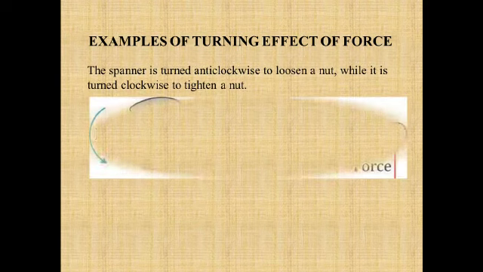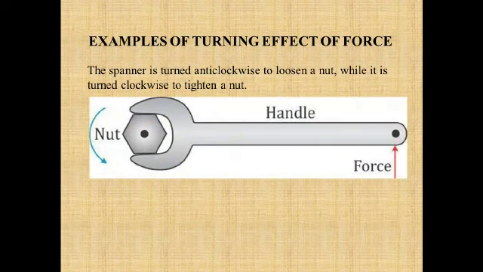Let's see a few examples. Here is the spanner, and it is turned anti-clockwise to loosen a nut, while it is turned clockwise to tighten a nut. If you bring this force from here to here, what happens? It will not start rotating, and you will not be able to tighten or loosen the nut. Why? Because in that case you have reduced the perpendicular distance to 0.